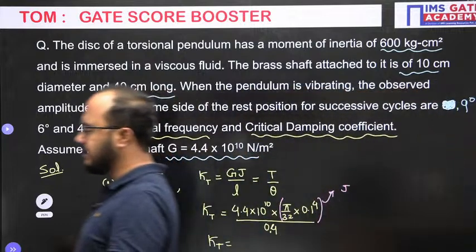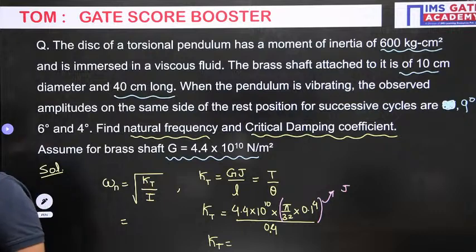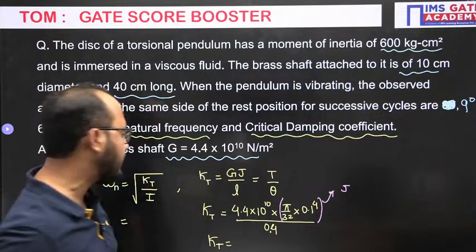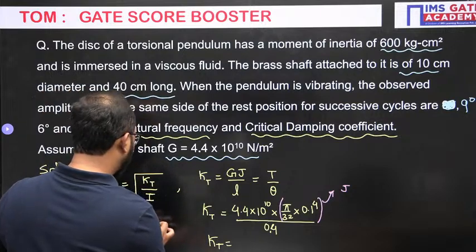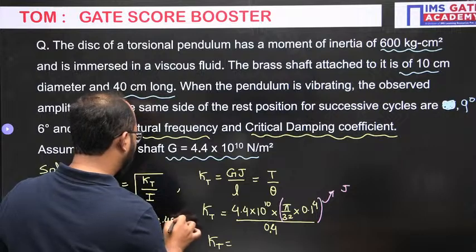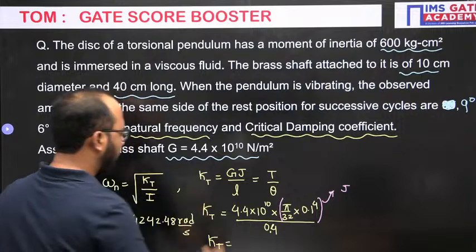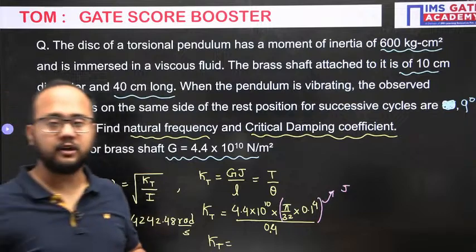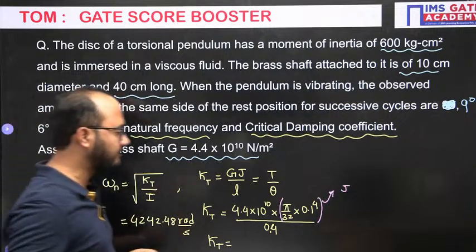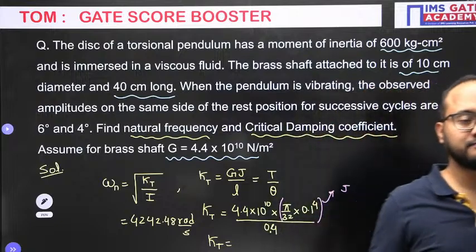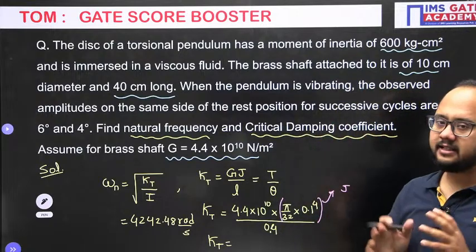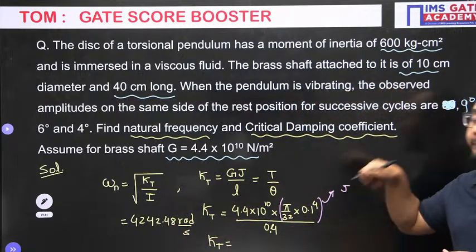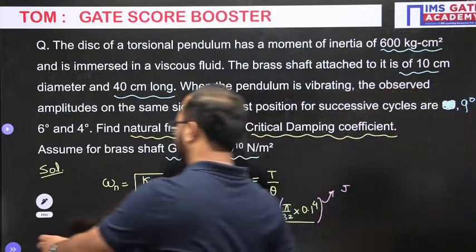Okay, finally, the answer that we are getting here for omega n is 4242.48. Yes, Rahul, absolutely correct answer. Sorry for the inconvenience, actually I got a cold, that's why I'm sneezing continuously here. So omega n answer, yes Rahul, superb, your answer is correct, 4242.48 radian per second. Now critical damping coefficient, next. We'll write it on the next page here.